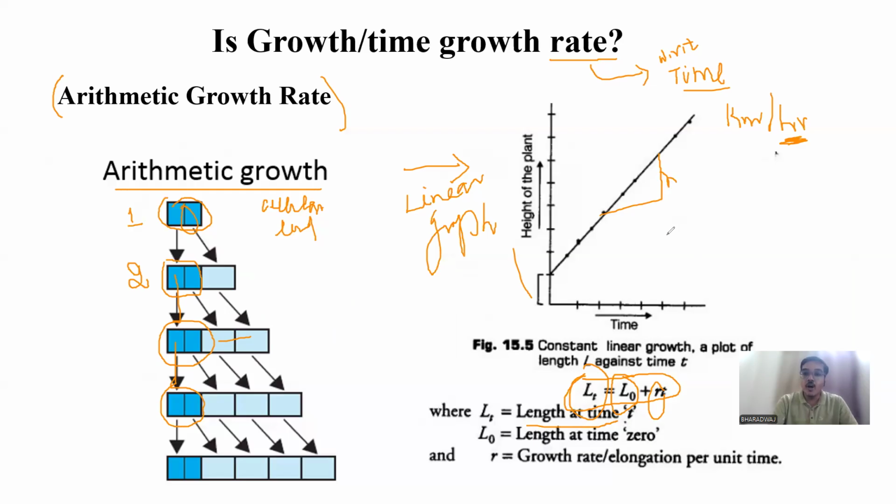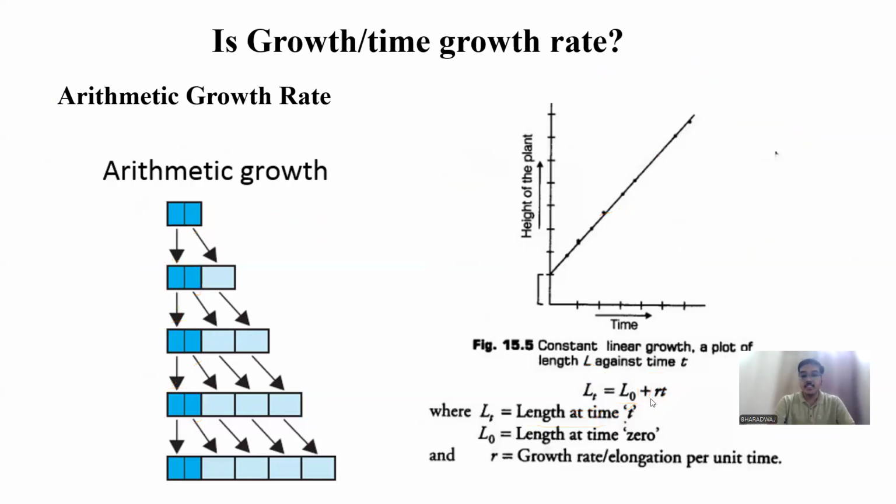Okay, so it is of the form y is equal to mx plus c. So this you would have learned in your mathematics. So it is a linear graph where the slope is the growth rate. So if you plot this graph and if you take the slope, you will get the growth rate for that particular plant. Okay, I hope this is clear. Next, let's go on for the next topic.